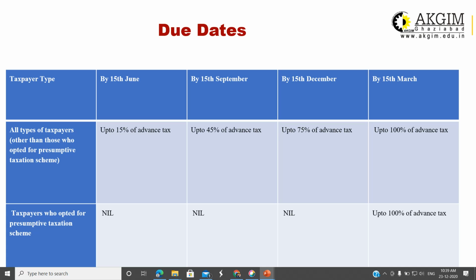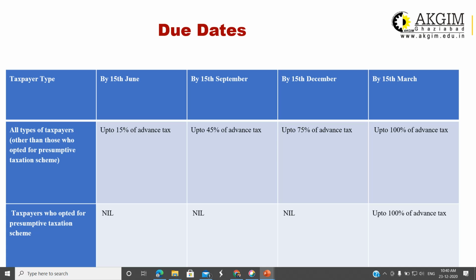We have a separate scheme for them. So if you are a taxpayer not coming under Section 44AD, then by 15th of June, up to 15% of the total tax calculated by the assessee should be paid as advance tax. These taxes are calculated on an estimation basis, obviously. Till 15th of June, you have to calculate the full tax liability for the year, and then 15% of the advance tax calculated by you must be paid before 15th June.